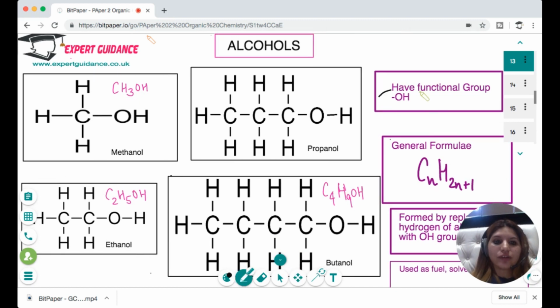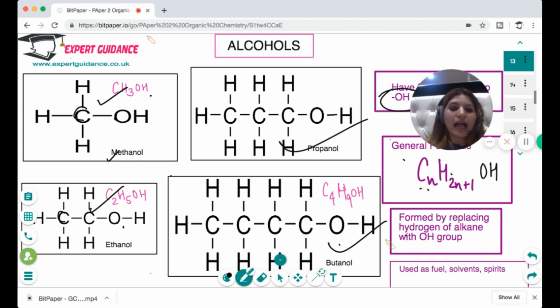Next is alcohols. Alcohols have the functional group OH. The general formula is CnH2n+1OH. So if you take n as 1, the first carbon is methanol, CH3OH. 2 carbon is ethanol, 3 carbon is propanol, 4 carbon is butanol. So you have 1 carbon with OH and then 3 hydrogens, 2 carbons with OH, and fill the rest of the valencies with hydrogen. And the alcohols are used as fuels, solvents, and spirits.